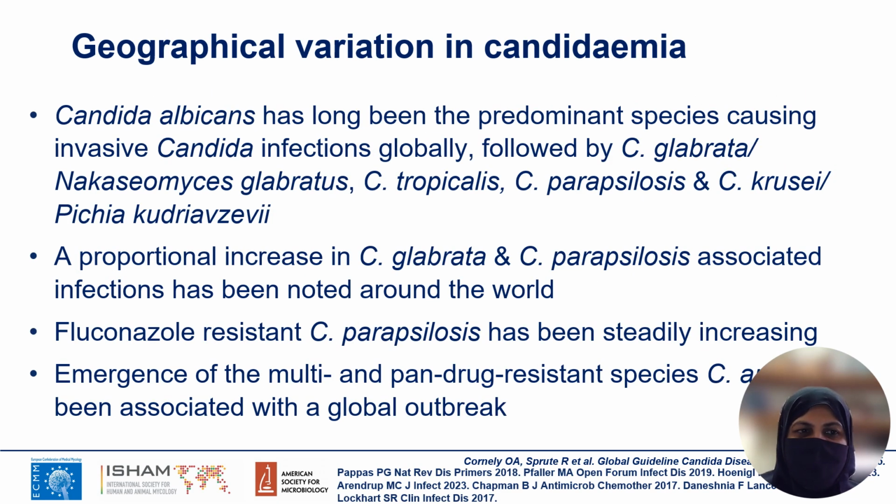There is a significant variation in candidemia and in the species which cause candidemia in various parts of the world. Candida albicans has been reported to be the most predominant species globally, followed by Candida glabrata, Candida tropicalis, Candida parapsilosis, and Candida krusei. Lately, a proportional increase in Candida glabrata and Candida parapsilosis has been noted around the world.